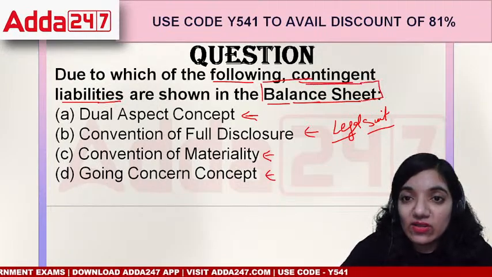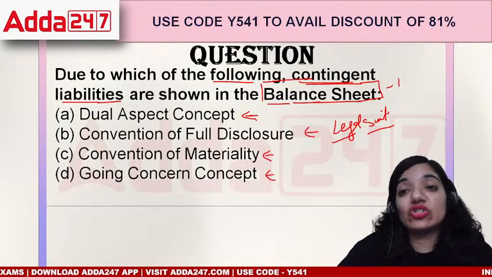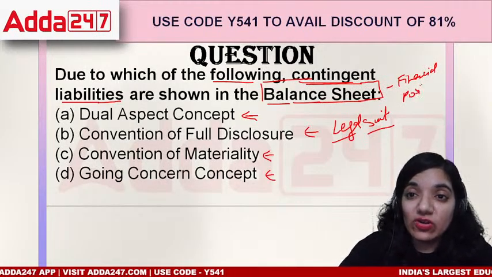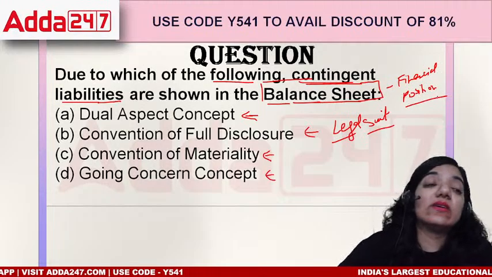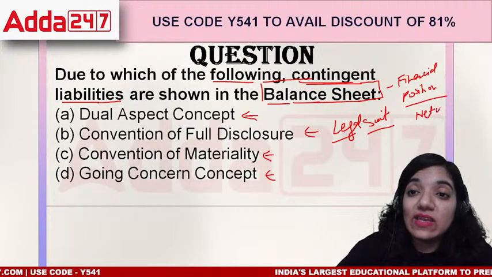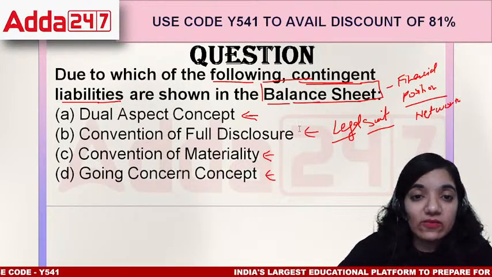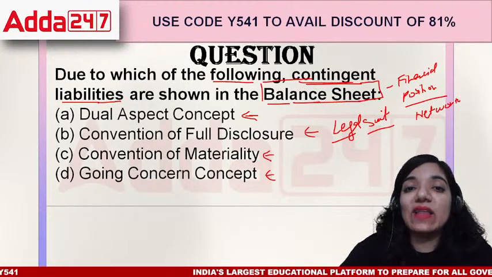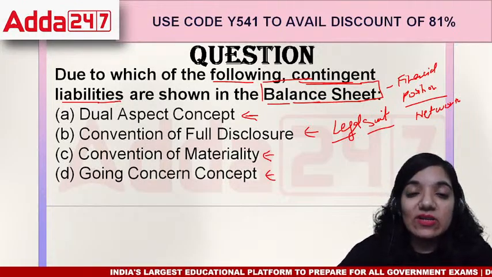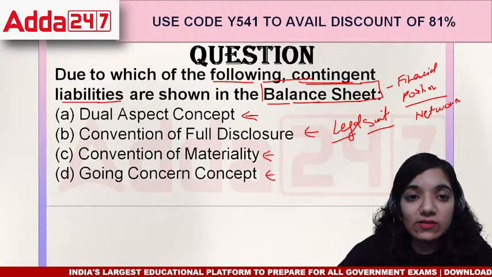How are these shown in the balance sheet? The balance sheet is the financial position of the organization. What exactly is the financial position of an organization? How does the organization work? What is its net worth? Everything is shown in the financial position, that is, the balance sheet of the organization. But the point is that since the contingent liabilities are not certain yet,